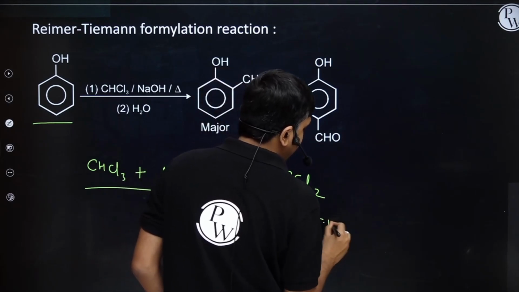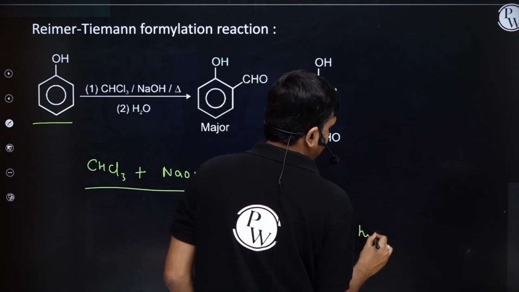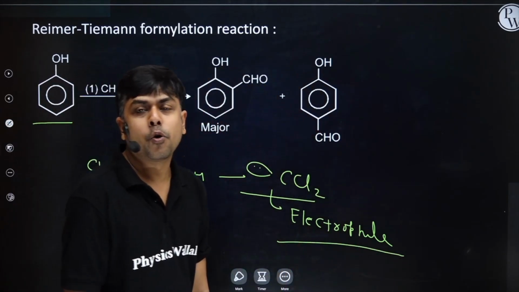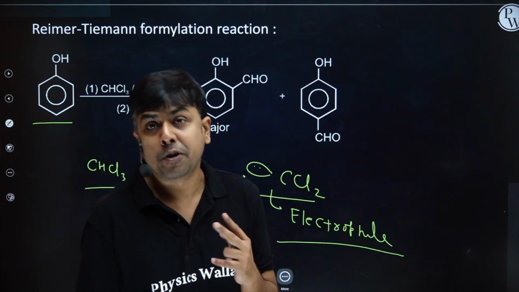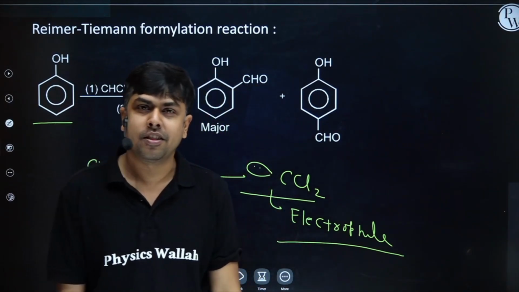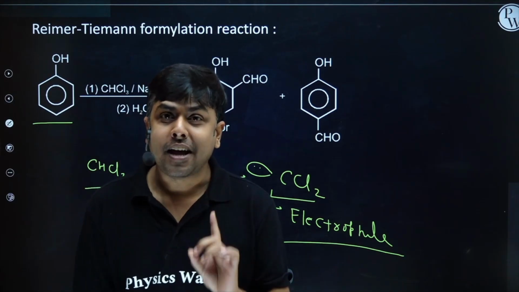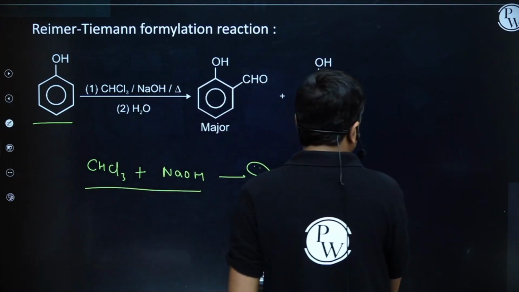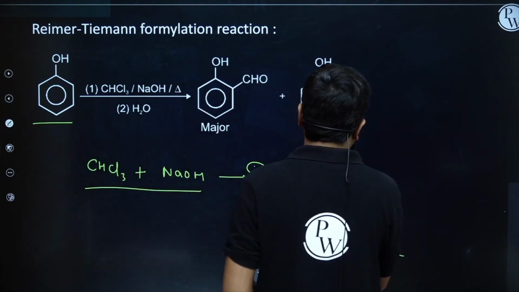So student, in the Reimer-Tiemann reaction, the real attacking electrophile is dichlorocarbene. Carbon connected to 2 chlorine and 1 unshared pair of electrons. Am I clear? Dichlorocarbene. The carbene which we form here is basically a singlet carbene, right?